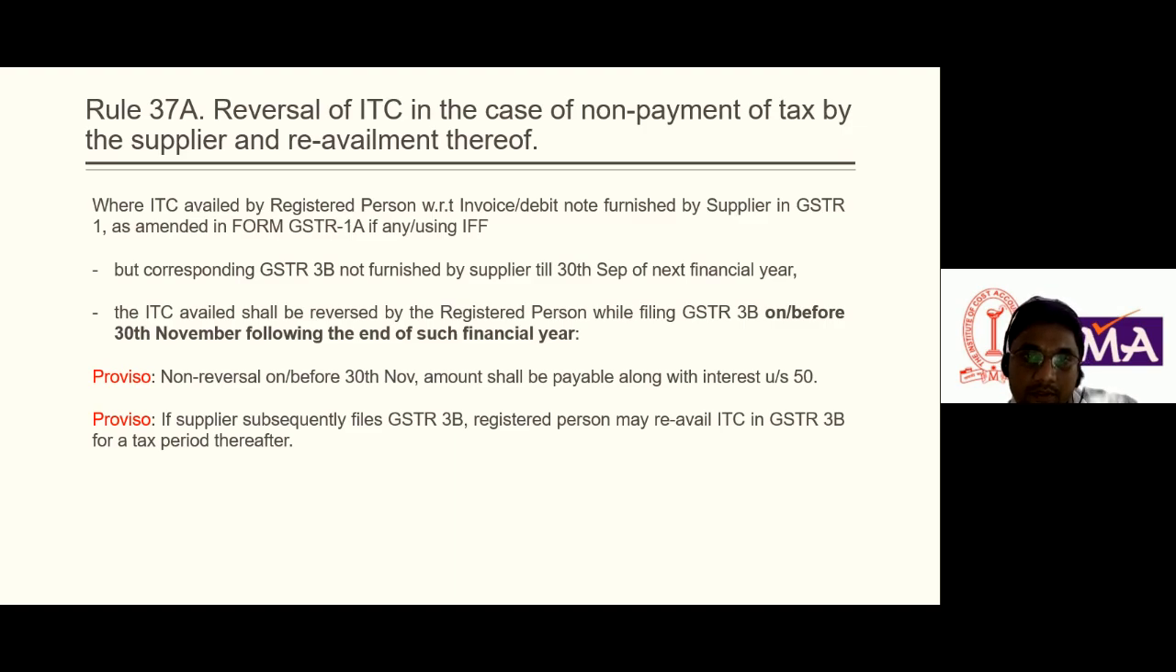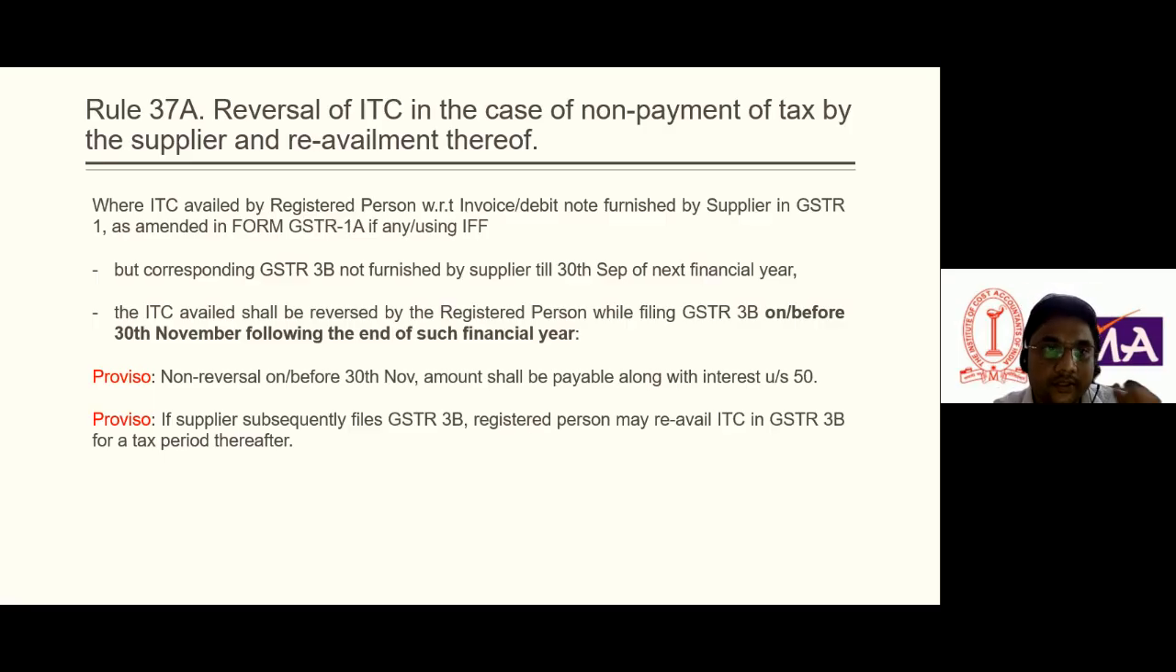So time elapsed till 30th September 2025. It means before the filing of August 2025, he has not made the payment of the tax on the invoice which was issued to the recipient. In that case, the registered person should reverse the ITC on or before 30th November, which means before filing the GSTR3B of October 2025. This is what is mentioned in Rule 37A.